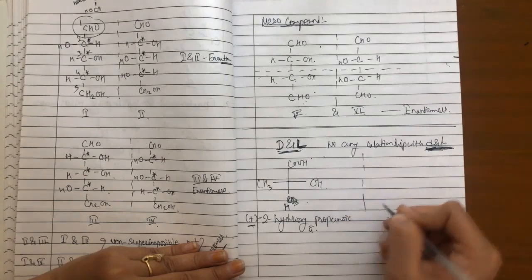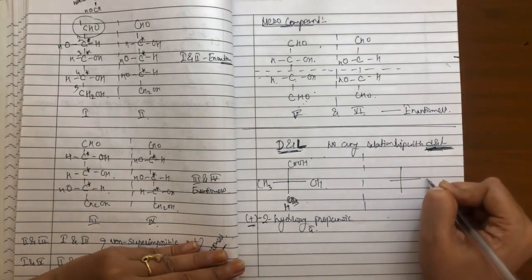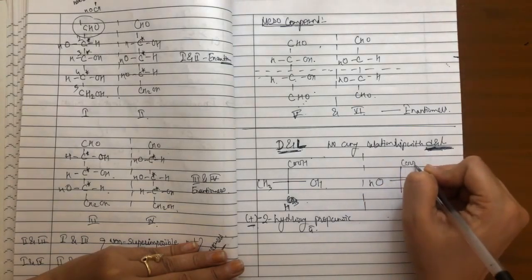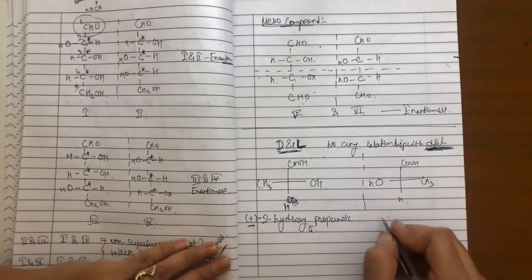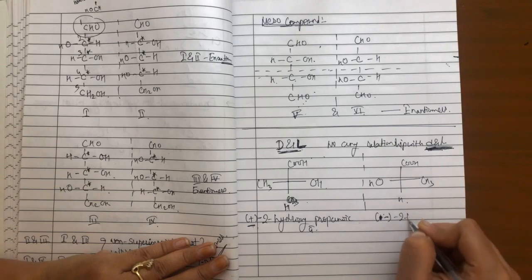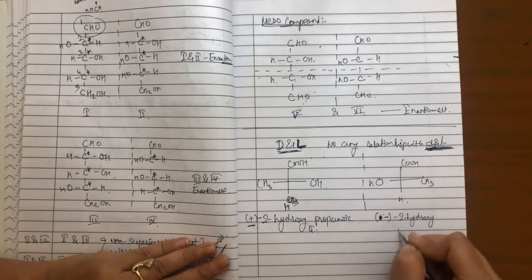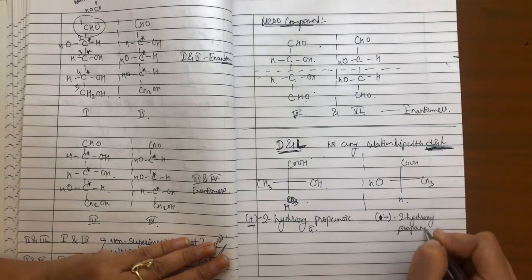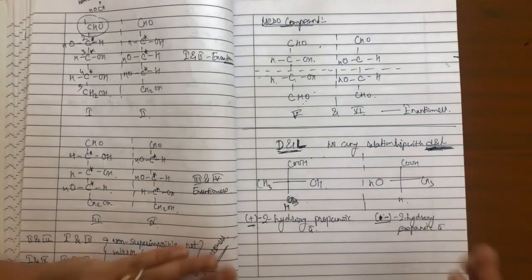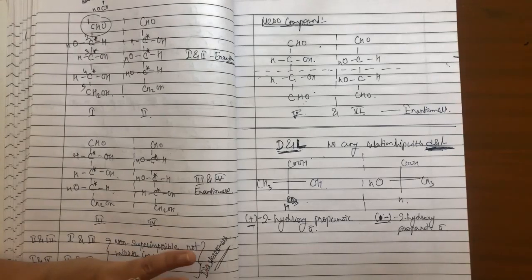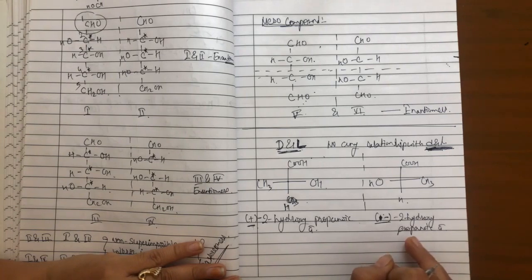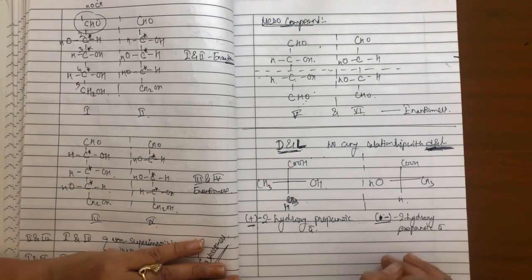If I keep one mirror in between, then this OH comes on this side, CH3, COOH and H. This is minus 2-hydroxypropanoic acid, right? The symbols I'm using, I'm just assuming. It's not that I have found out by experimental method, right? Here I'm just assuming these symbols.